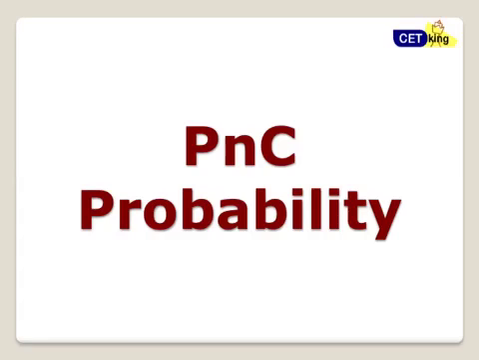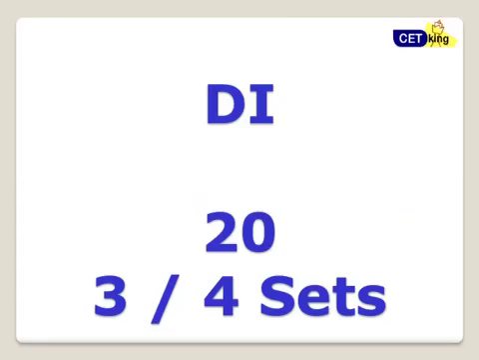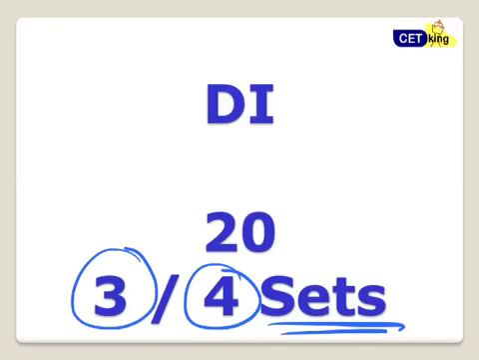PNC, probability normally used to be there for 5 marks, but this time there was only 1 question based on geometry, and 1 question the other way around in data comparison also. So 2 questions were there in total from PNC. DI, 20 questions. DI was very easy as compared to last year, and similarly the trend followed in the last few years, that 3 out of 4 sets were easy and 1 set was calculation intensive. Yeah, that's a typical trend which I've seen.